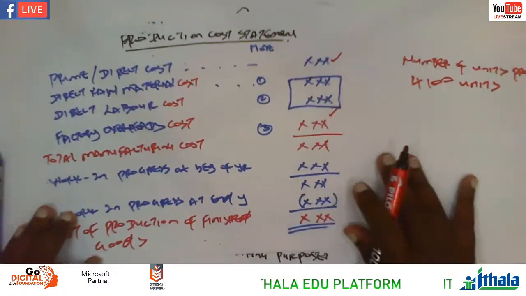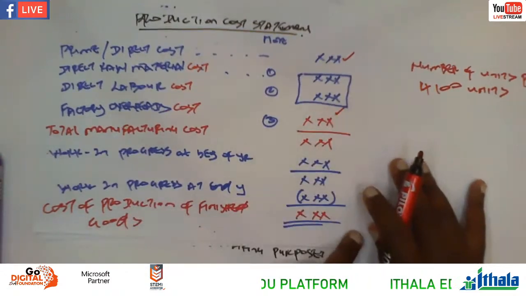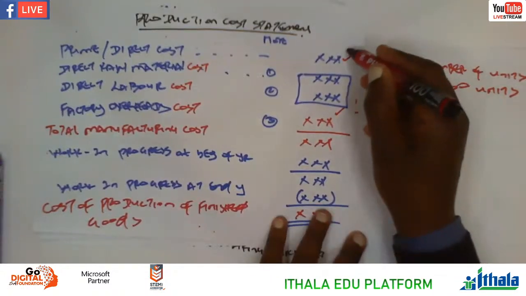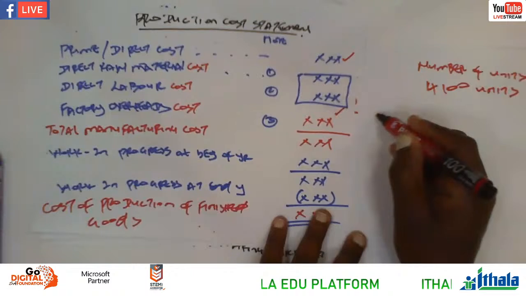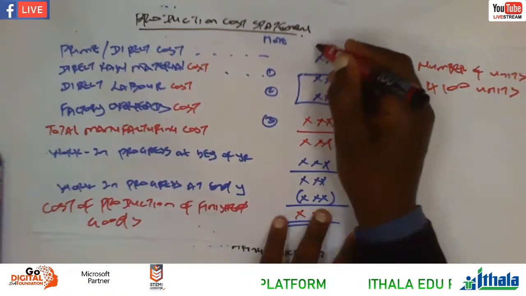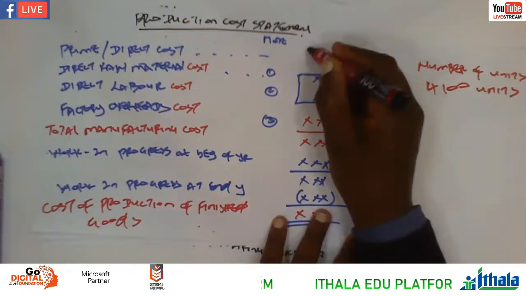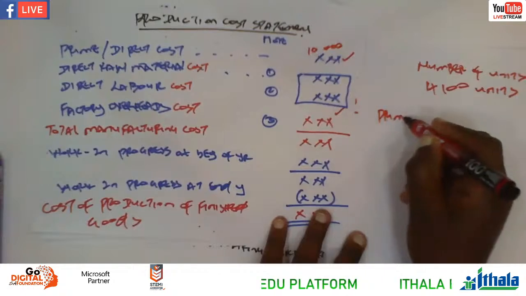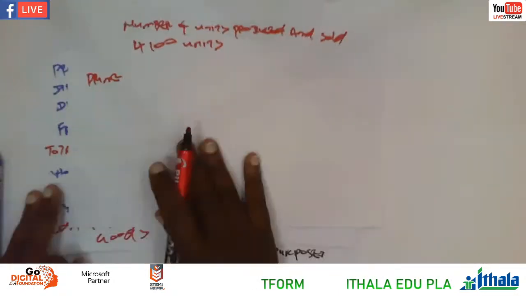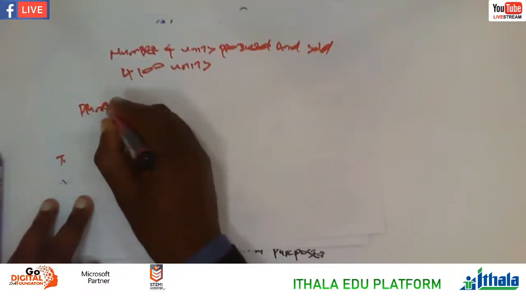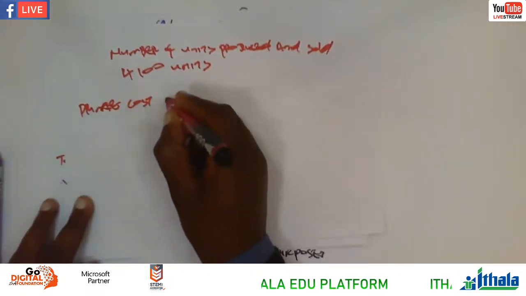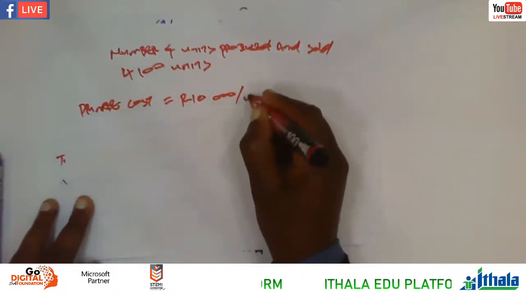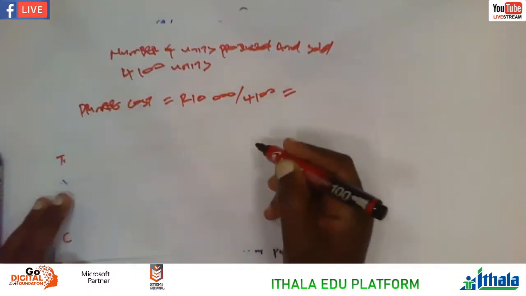And then now we have to calculate the prime cost per unit. For any per unit, let's say prime cost per unit, you go to the figure of the prime cost. Maybe let's say on the prime cost, our figure was 10,000. So we're going to say prime cost or direct cost, 10,000 of the prime cost, divide by 4,100. You get the figure, that is per unit.